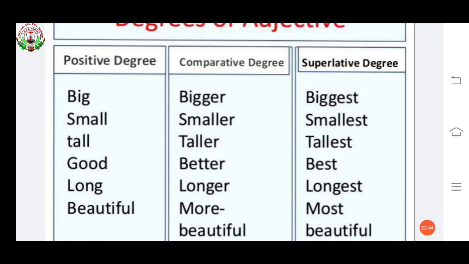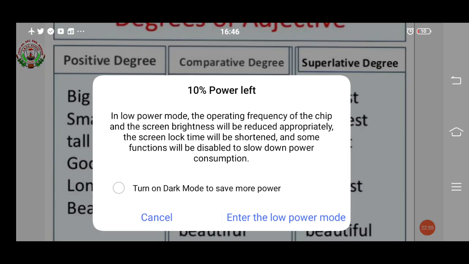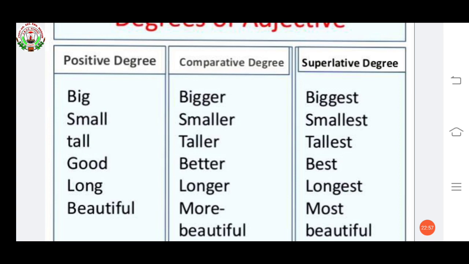Okay, if single person is standing in front of you or girl, you can say it is or she is beautiful. When box is there, it is big box or a small box. But if in front of you there are two boxes, then what you have to do? You have to choose which one is bigger, which one is smaller. Means you have to compare two things. And if in front of you there are 10 or 20 boxes, then you have to choose which is the biggest one and which is the smallest one.